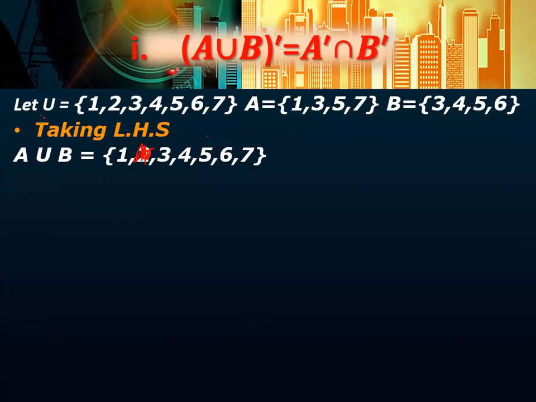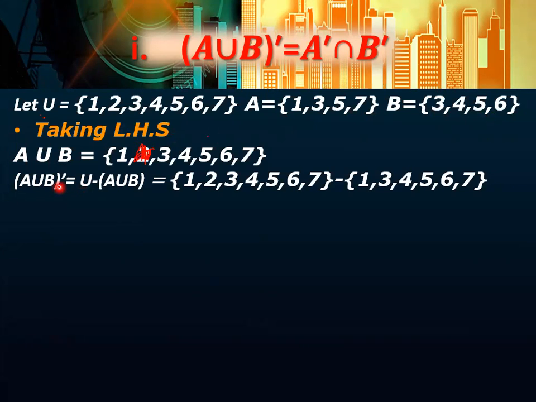Now what you are going to find out is A union B whole complement. For this, A union B whole complement will be equal to U, your universal set, minus A union B. You are going to subtract, which means you are going to find the difference. For the complement, we will always subtract from the universal set.